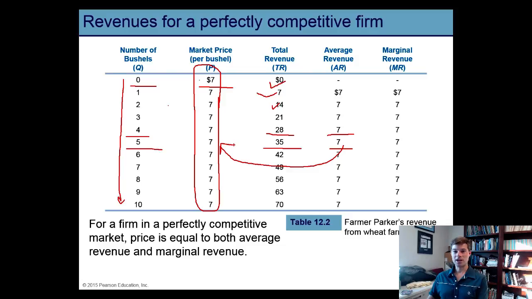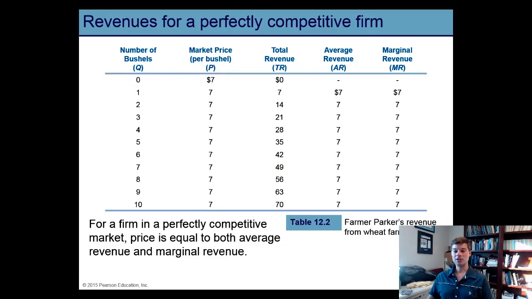This tells us that marginal revenue is also equal to 7. Marginal revenue tells us how total revenue changes with each additional unit of output being sold, so that if we're selling, for example, 2 units of output and we have $14 in revenue from them, and we decide to sell a third unit of output, then total revenue will go up by 7 from $14 to $21.